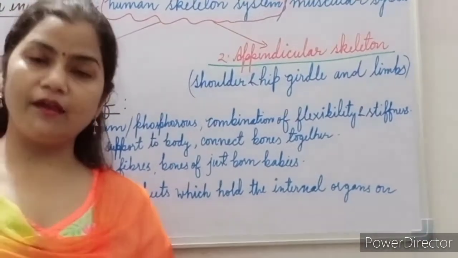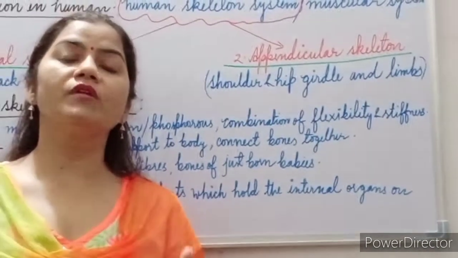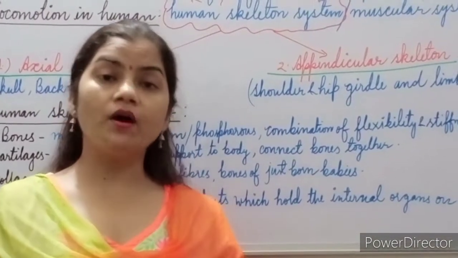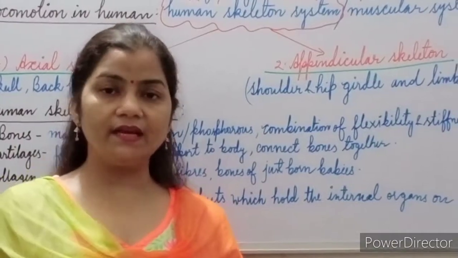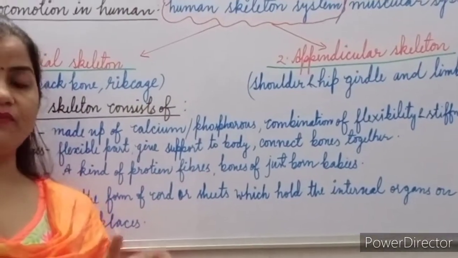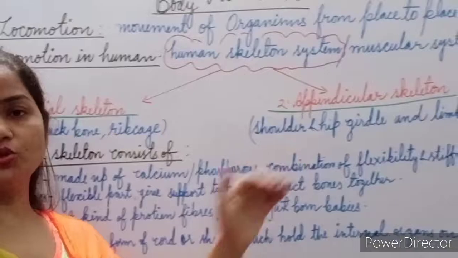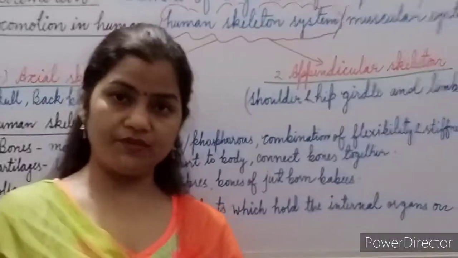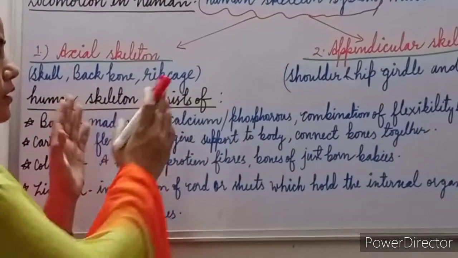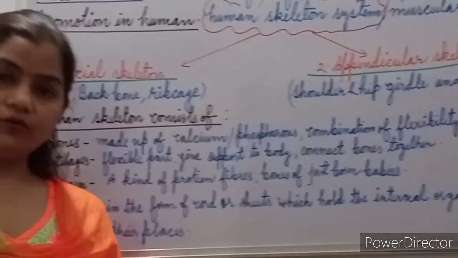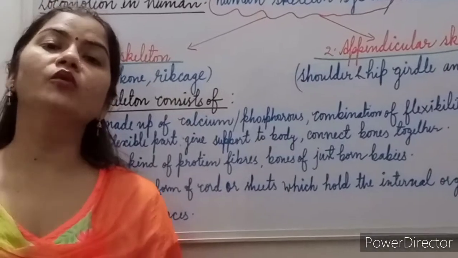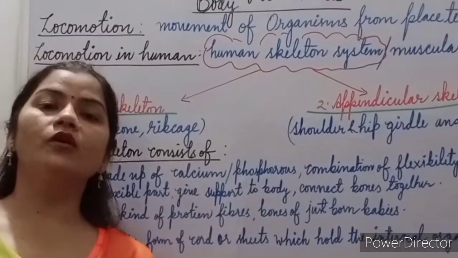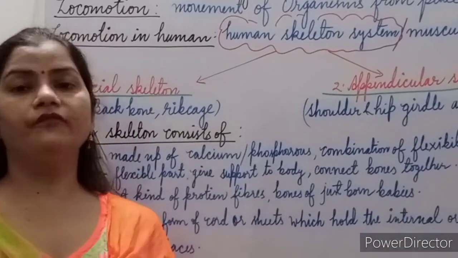These limbs are of two types, four limbs. In human beings, the forelimbs are modified into hands, and the hind limbs are modified into legs. So basically, in the appendicular skeletal system, we discuss the shoulder and hip girdle as well as the bones of the legs and bones of the arms. Now, before studying in detail, first of all, we are to discuss how many parts there are of the skeletal system, or what is the composition of the human skeletal system.